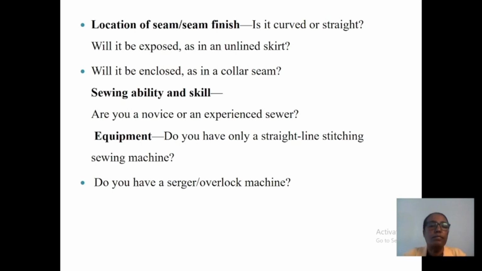Sewability and skill. Are you a novice or an experienced sewer? Check this first. Equipment: do you have only a straight stitch sewing machine, or do you have another advanced sewing machine? This is another type of factor. Do you have a serger or overlock machine?